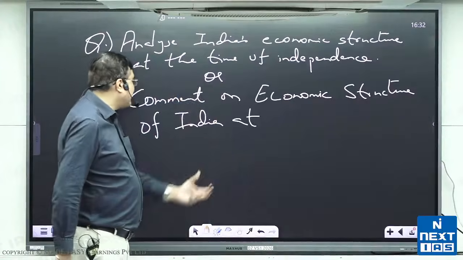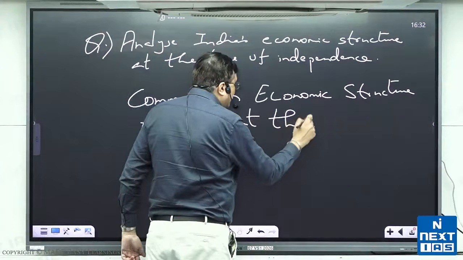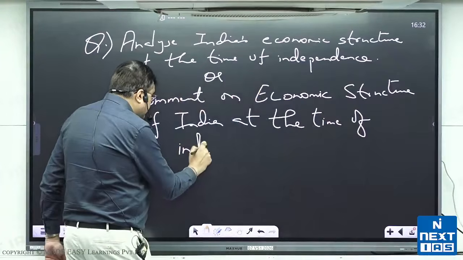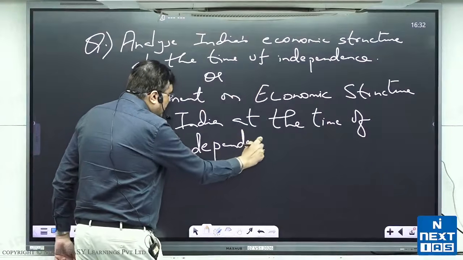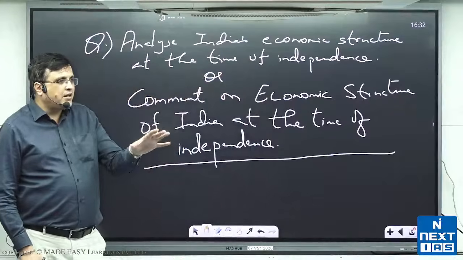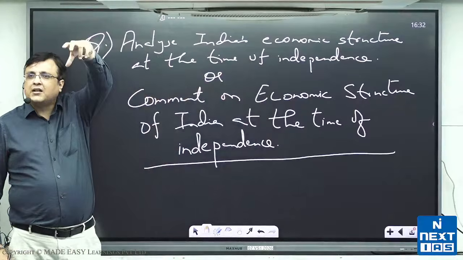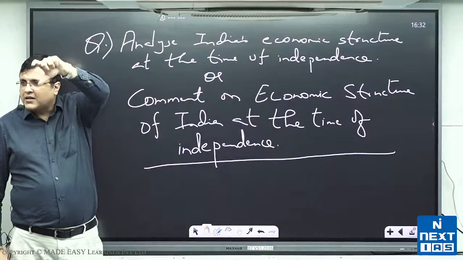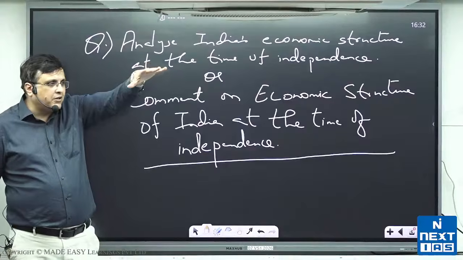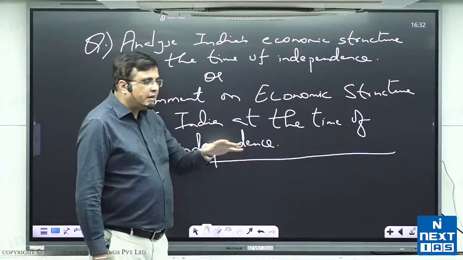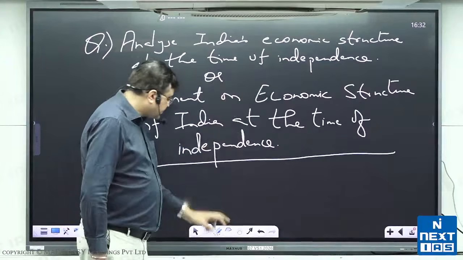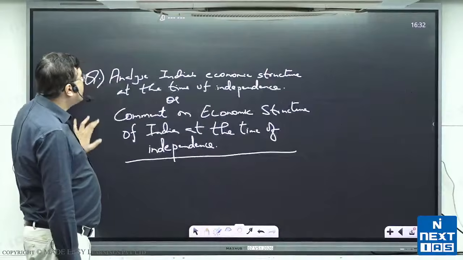एनीवे, सो कमेंट ऑन इकोनॉमिक स्ट्रक्चर ऑफ इंडिया एट द टाइम ऑफ independence. Now this is what we are going to understand, that what was India's economic structure at the time of independence, and then we will of course take trends of structures. Alright, that is what we are trying to understand. The trend begins with where we were at the time of independence, what happened thereafter. So when we go to the data point, and that is where it becomes important. I hope you have taken this. Okay, so when we go to the data point,